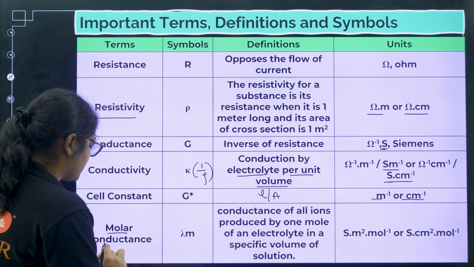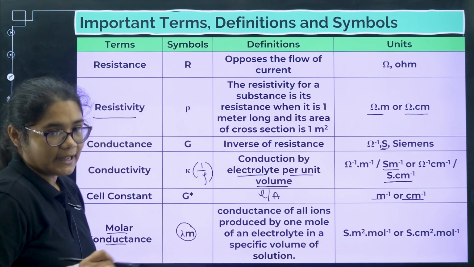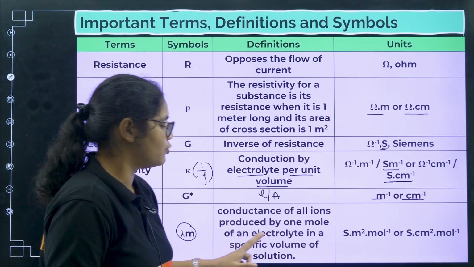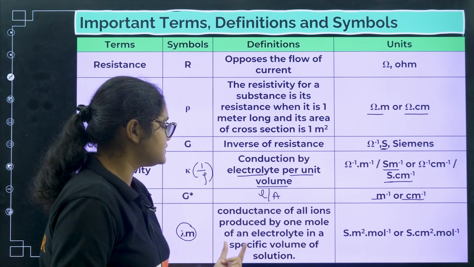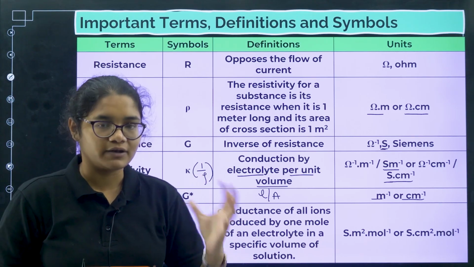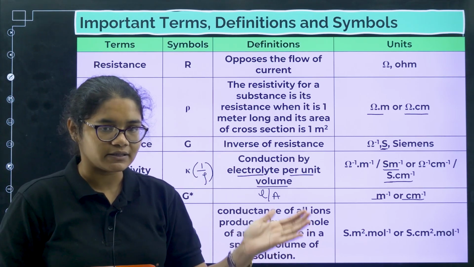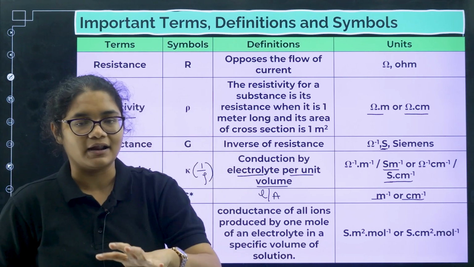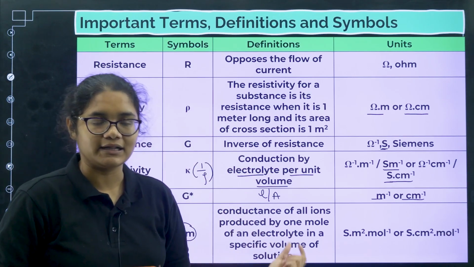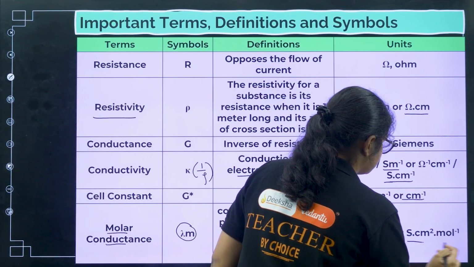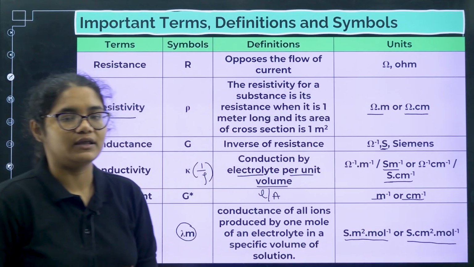Next we have molar conductance. Formula is lambda m. It is the conductance of all the ions produced by 1 mole of an electrolyte in a specific volume of solution. So if you have taken 1 mole of an electrolyte, in that cations will be there, anions will be there. So the total conductivity because of the cations and anions for 1 mole of electrolyte is called your molar conductance. Unit is S meter square mole inverse or S centimeter square mole inverse.